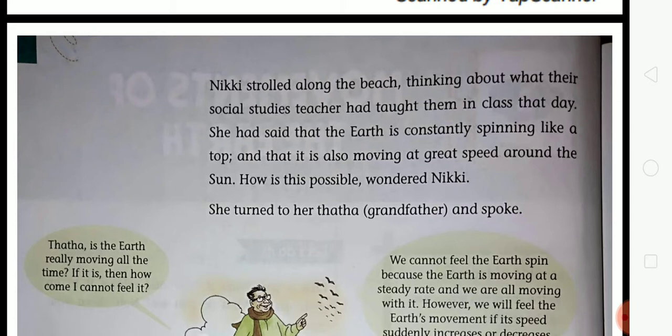So students, one day Nikki strolled along the beach. Nikki went to the beach and thought about what the social study teacher had taught them in the class that day. Her teacher said that the earth is constantly spinning like a top and that it is also moving at a great speed around the sun. How is this possible?